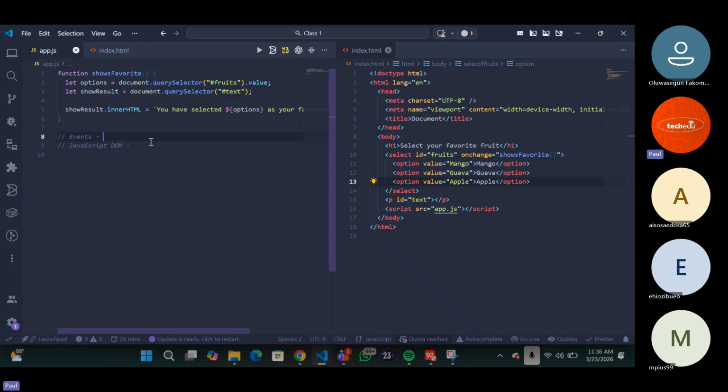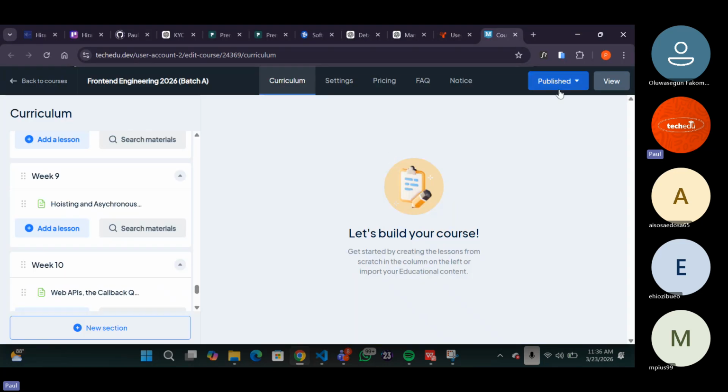Now, what are events? I explained that events are reactions to actions done by users. So what exactly are these actions? For instance, if I click on this button, something pops up, right? Which is make draft. If I click on make draft, now what happens? It's going to change from published to what? Drafted. So you see it now, drafted. The course has now been drafted. That is an event. And what is that event? That's a change event.